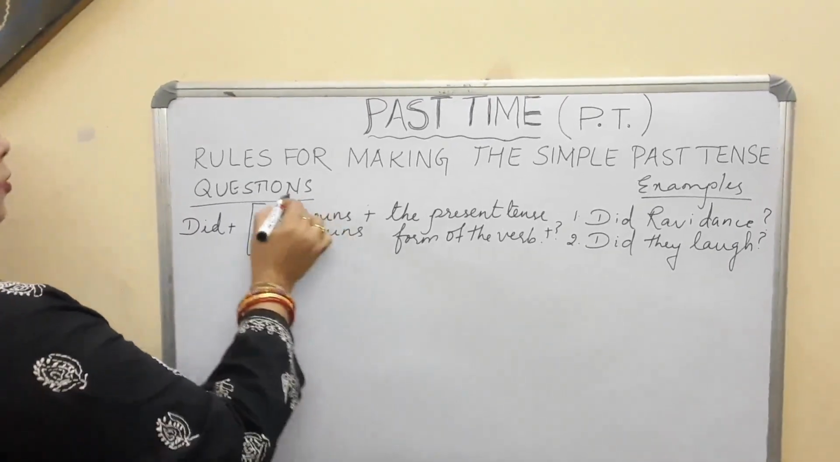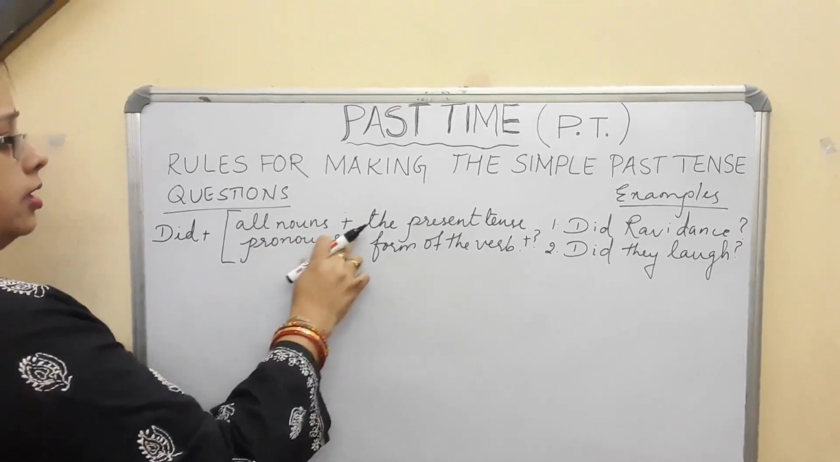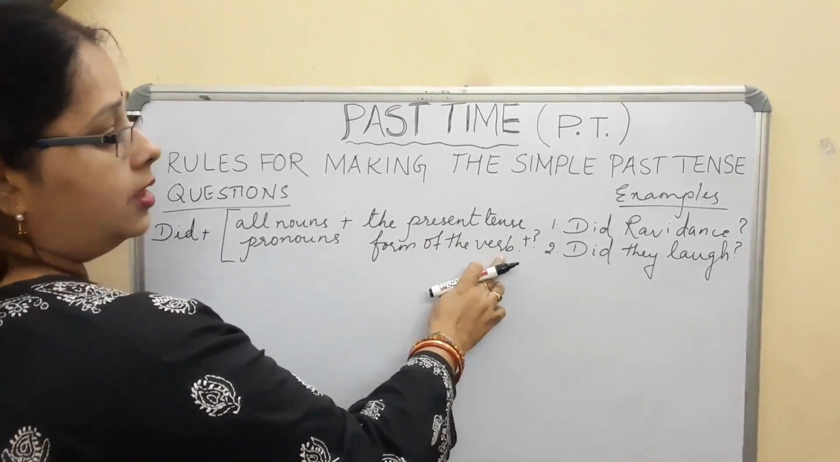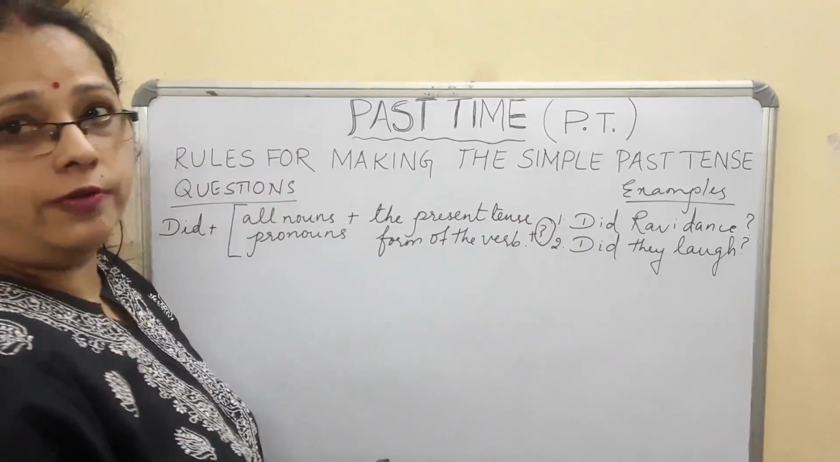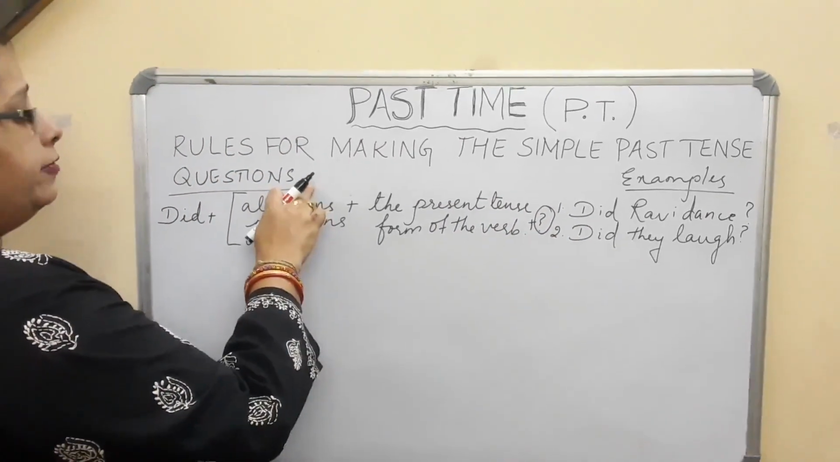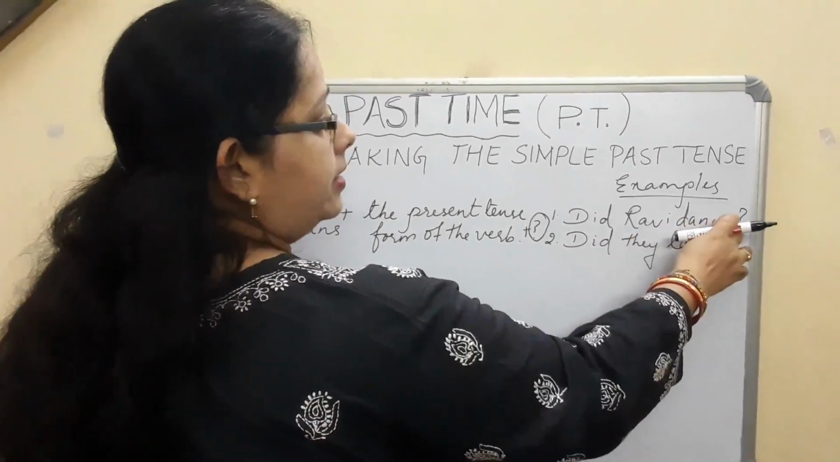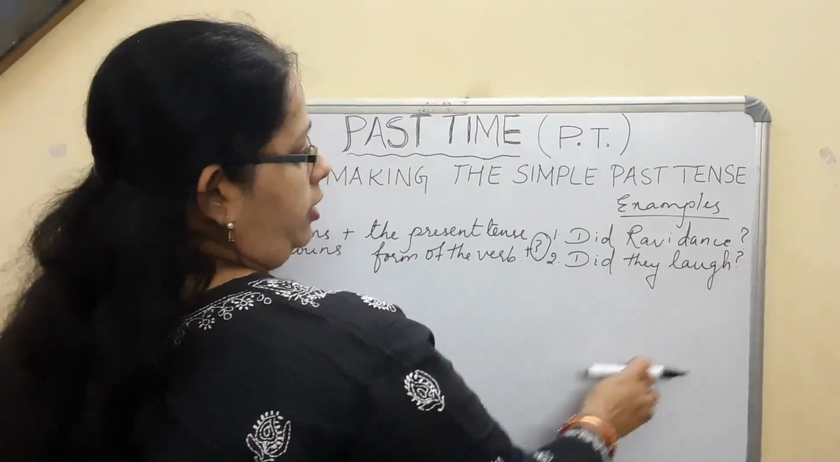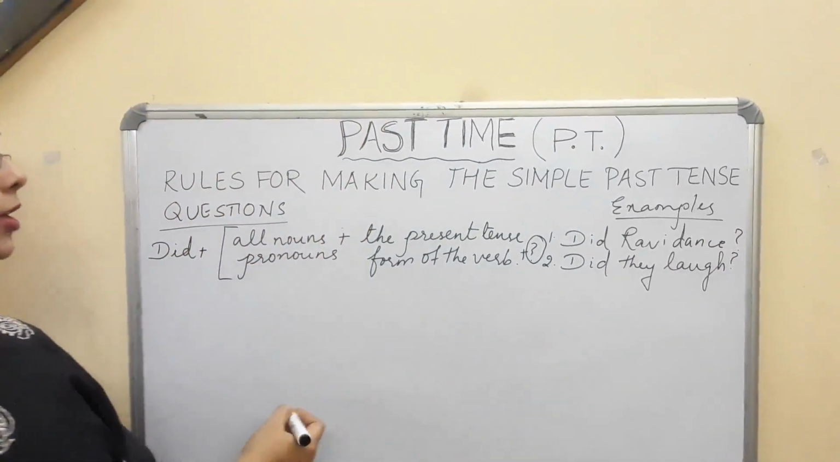Now the next is for the questions. Did plus noun or pronoun, and the present tense form of the verb. Most important is the question mark. Afterwards you have to put a question mark since we are learning questions. Now see, did Ravi dance? I have not forgotten to put the question mark here. Did they laugh?